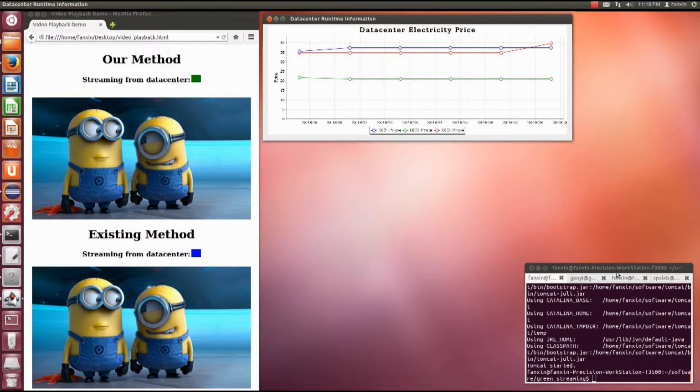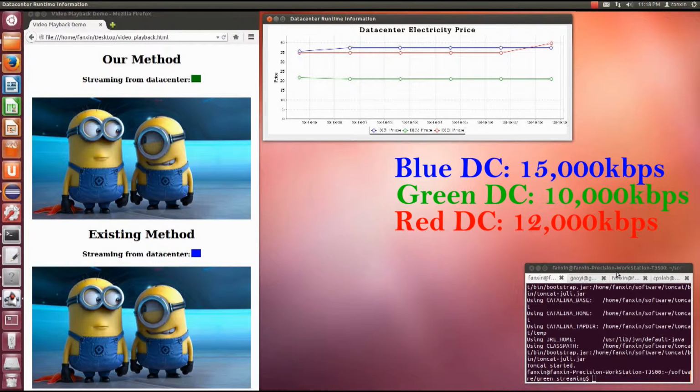Initially, all data centers are set with sufficient remaining bandwidth. The bandwidth of the blue data center is set as 15,000 kilobits per second. The green data center is 10,000 kilobits per second, and the red one is 12,000 kilobits per second. For now, the green data center has the lowest electricity price, and thus our method chooses this data center, while the blue data center has the highest remaining bandwidth, and thus the existing method chooses the blue data center.